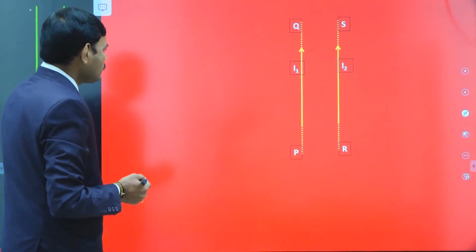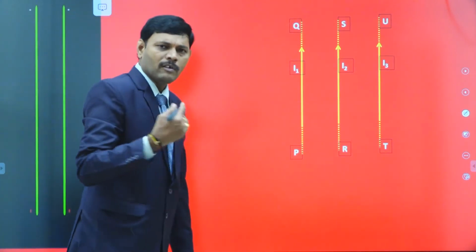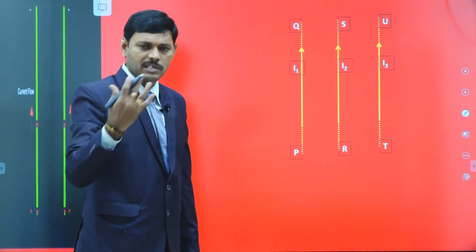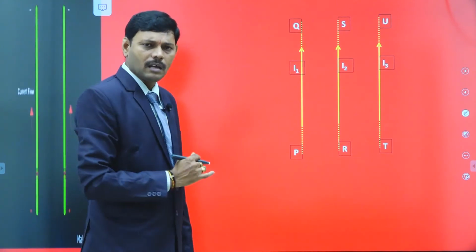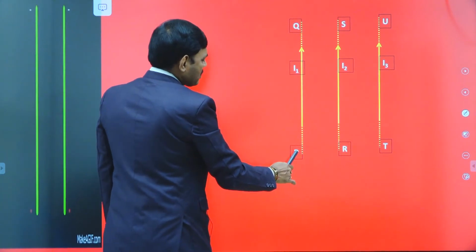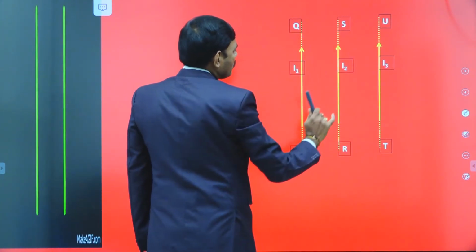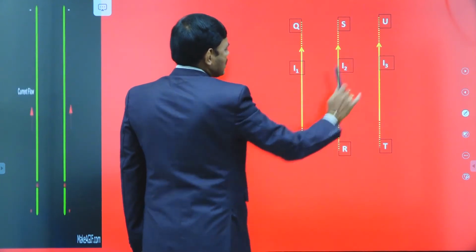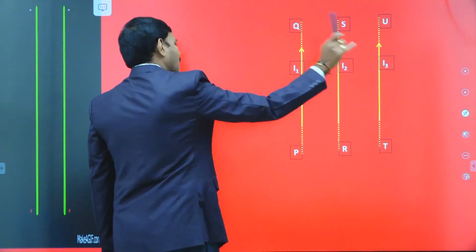Here we are considering 3 wires now. So far we discussed about the 3 wires. Now we extend our discussion for 3 long parallel current carrying wires. So look into the diagram. We have 3 wires respectively PQ, RS, TU, carrying currents I1, I2, I3 respectively. These 3 are parallel, long, current carrying wires.